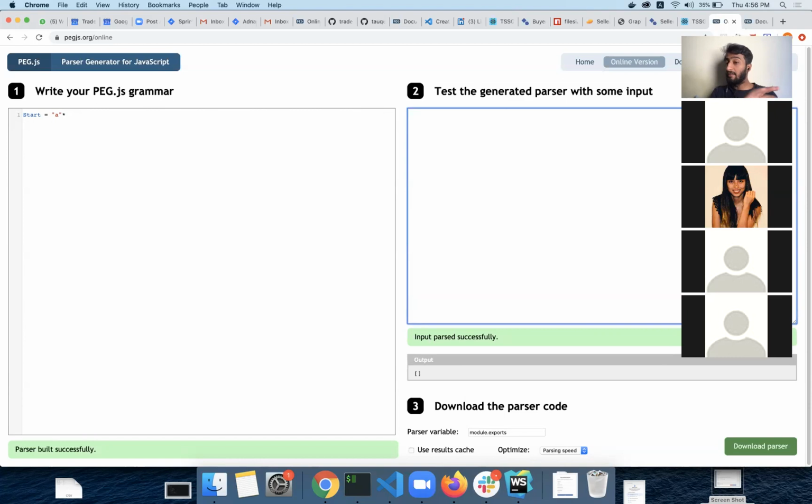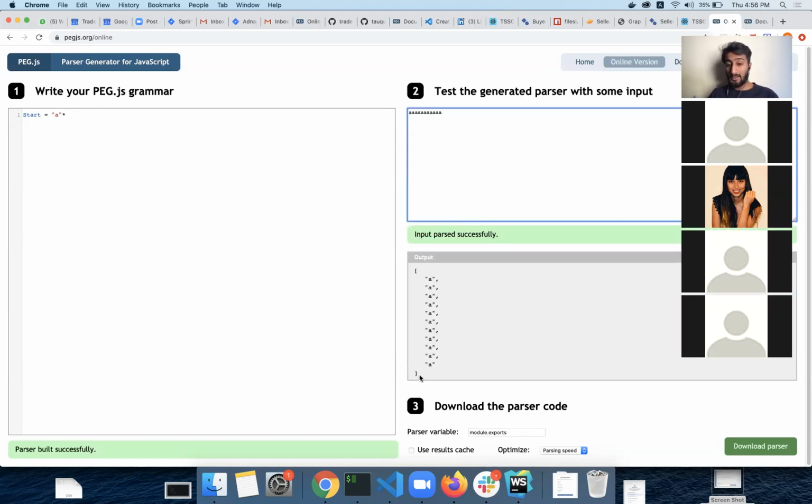So if I do not have anything, it will not error out. It will pass successfully because it is expecting A's, one or zero or more. So zero can be nothing. It is accepting this as a correct value, no input. As soon as I type A, look at this, it is matching all the A's because all the A's are recognized by the parser.